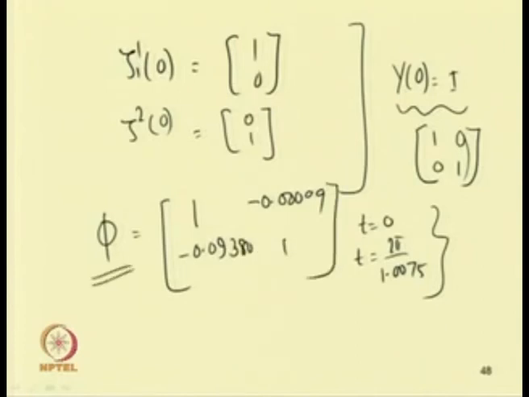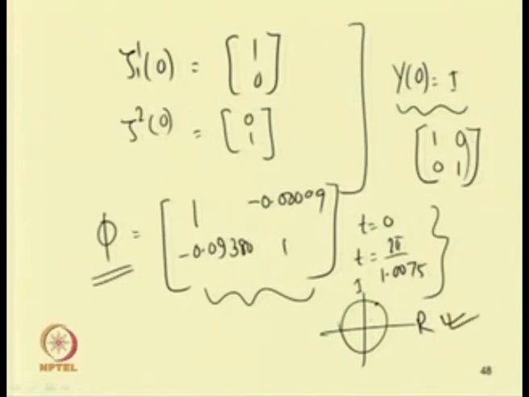So, now finding the eigenvalues of this matrix, this monodromy matrix, one can study the stability of the system. For the system to be stable, one of the eigenvalues should be on this unit circle, where this is the real part and this is the imaginary part. The other roots would be inside this unit circle. If all the roots are inside this unit circle, then only it will be stable. So, with these examples we know how to find this monodromy matrix.